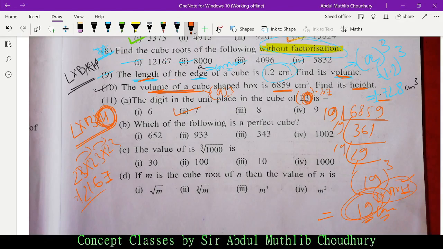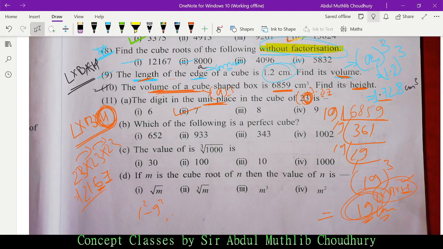If only the unit place is asked, do this. If the 10th place is asked, do not do it this way, because the 10th place here is 2, but when you do 23 into 23 it is 6. It is only for unit place, because I told you that from 1 to 9, any number that you multiply 3 times will have a unique unit place, isn't it?